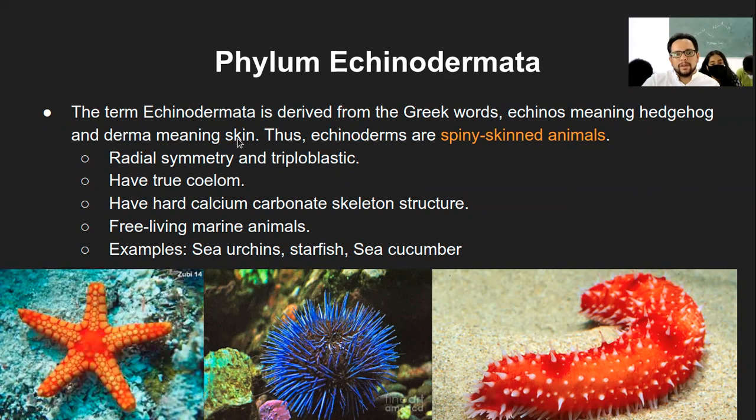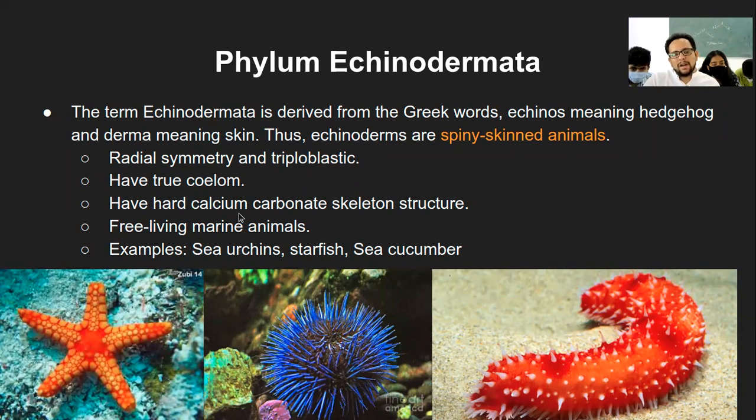So yeah, the main characteristic which is different from the other phyla in the Echinodermata is the radial symmetry. That means along the radius of a circle, they can be divided into equal halves, but not bilateral symmetry. They have a true coelom, that is again a true internal body cavity. They are also triploblastic.